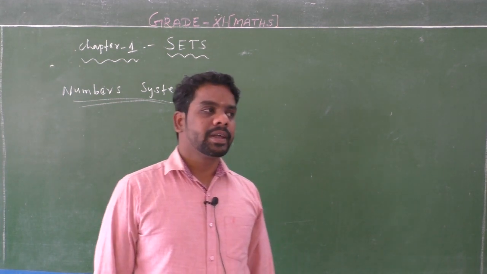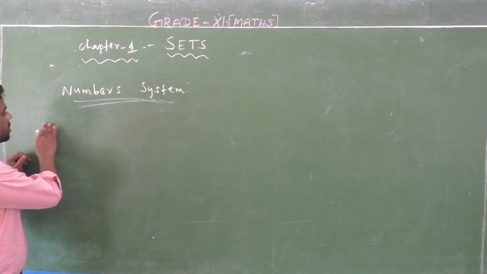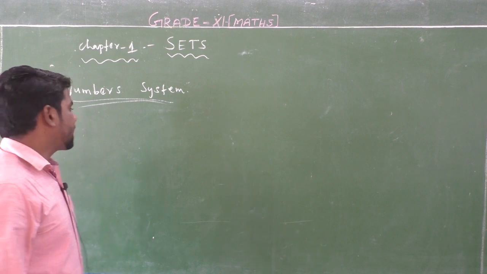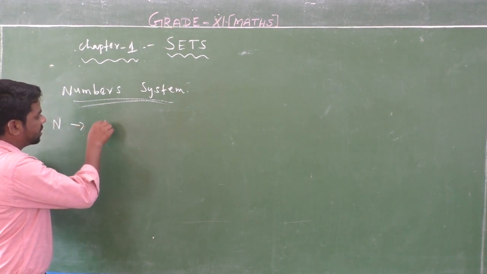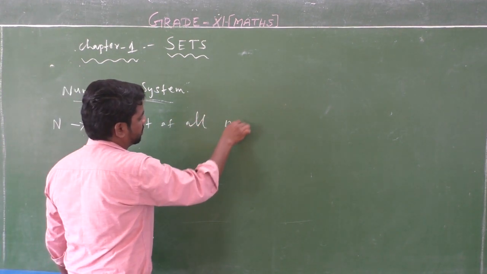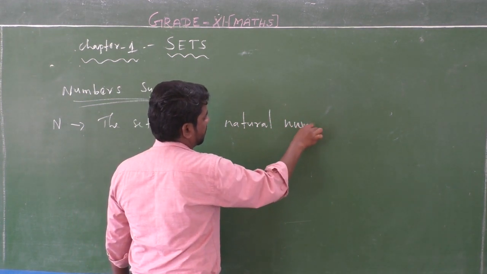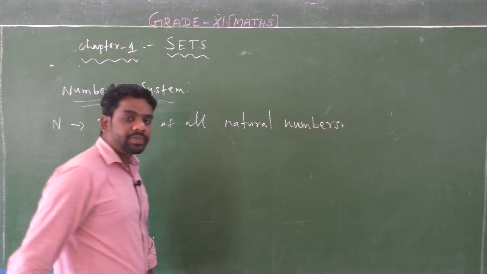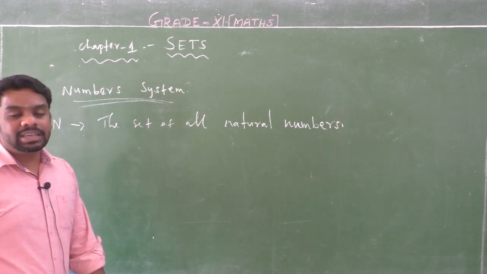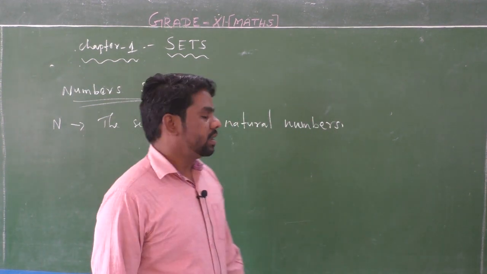Listen, the set of all natural numbers is denoted by capital N. So capital N is the set of all natural numbers. What are natural numbers? Natural numbers, another name is countable numbers.